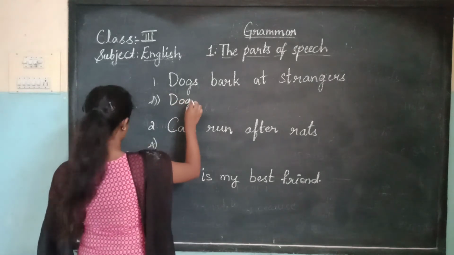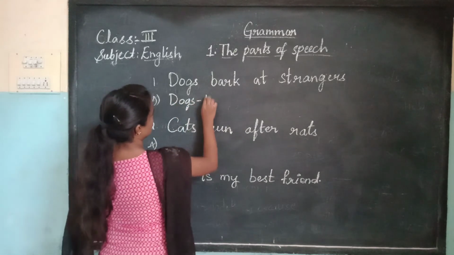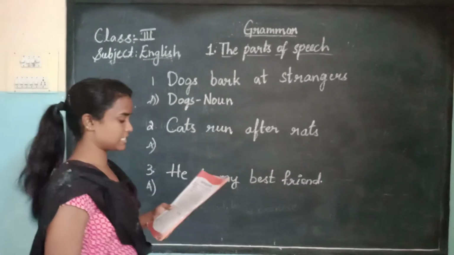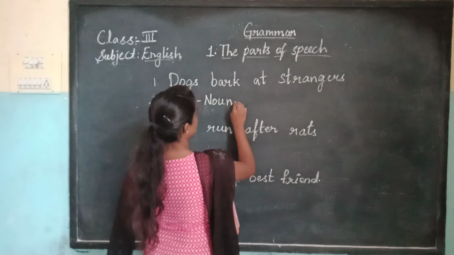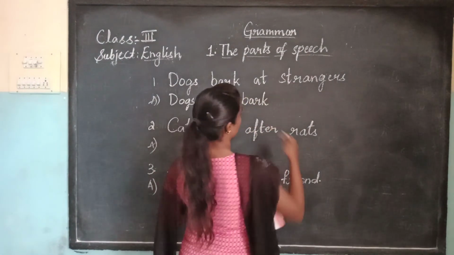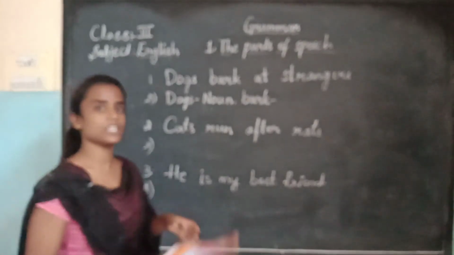Dogs means it's a noun, an animal, right? Coming to bark, the dog is doing an action. Action words mean what? It's a verb.